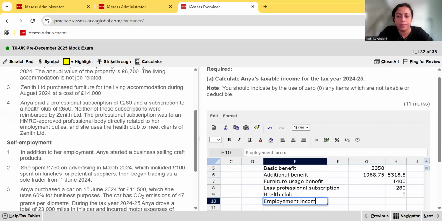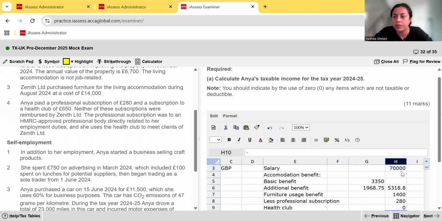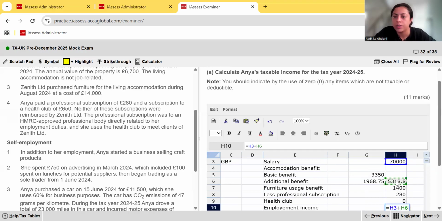Employment income: since I've not put negative signs, I'm going to do this manually, because if I put negative signs, it can lead to a bit of confusion. I prefer to do it manually to be on the safer side. From the salary, we add the accommodation benefit, which is taxable and increases her employment income.